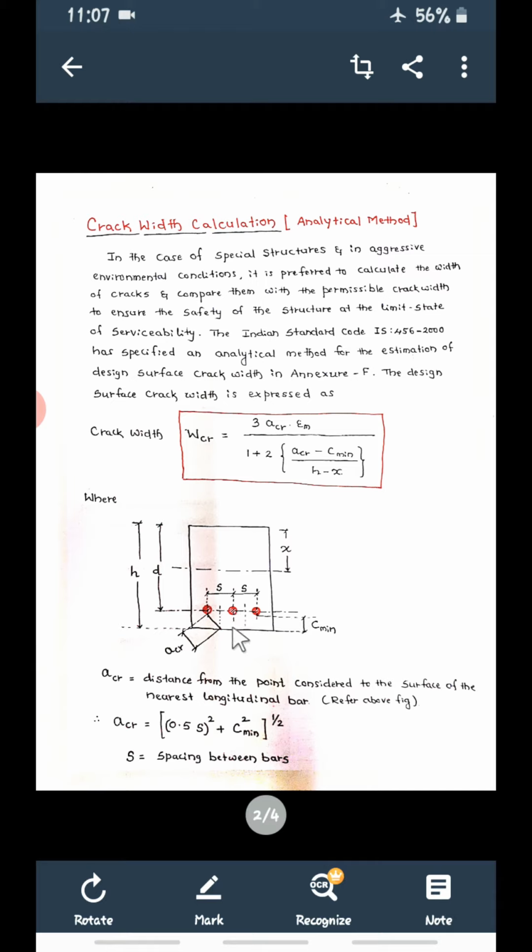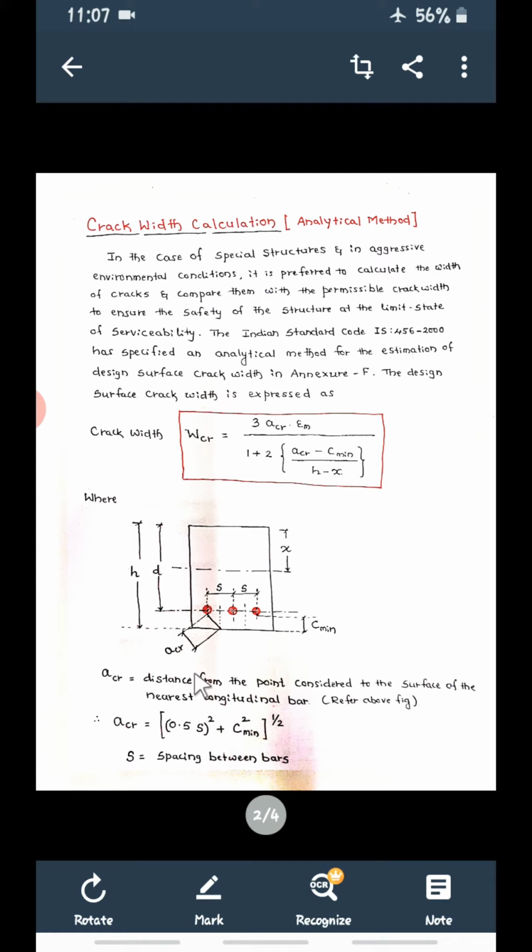This should always be provided. So the clear cover, from the bottom of the bar to the bottom surface of the beam, is C minimum.